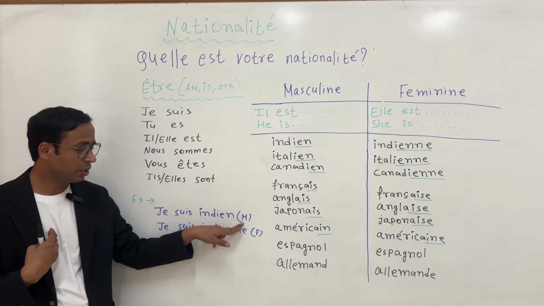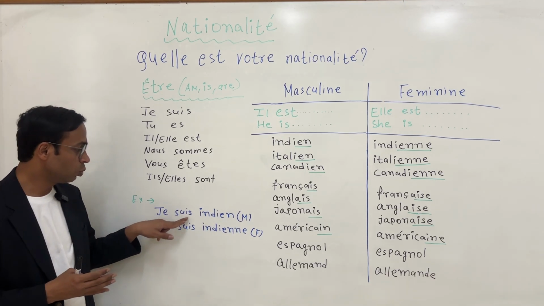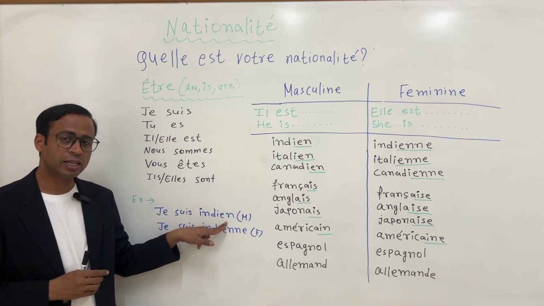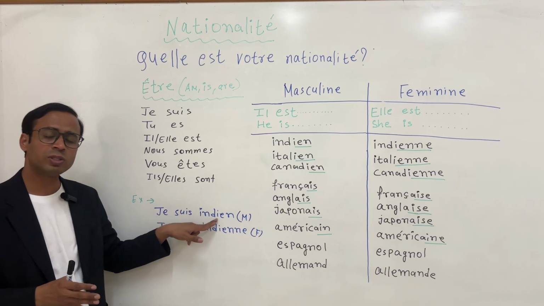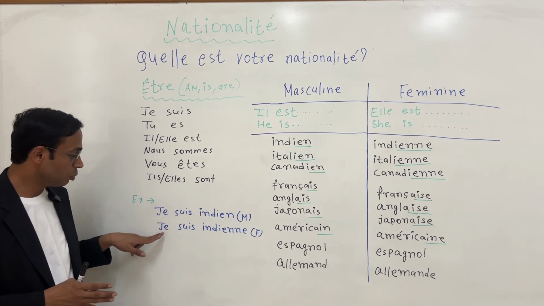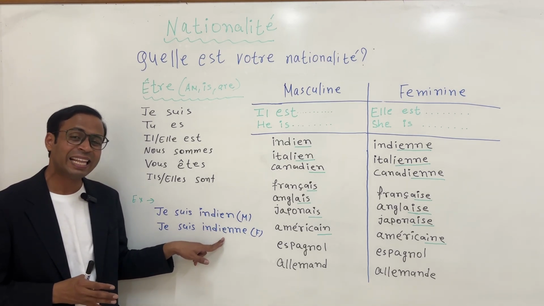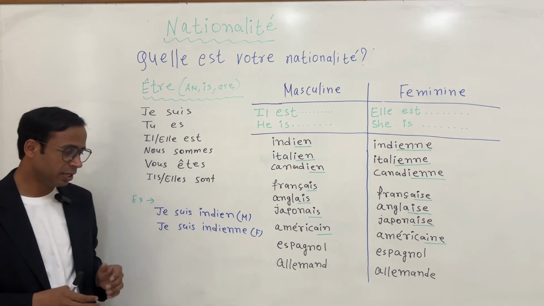I have written here in the bracket, M indicates masculine. All right, je suis indien. But if you are a female, you don't have to use this. You don't have to use this. All right, so now repeat once again.